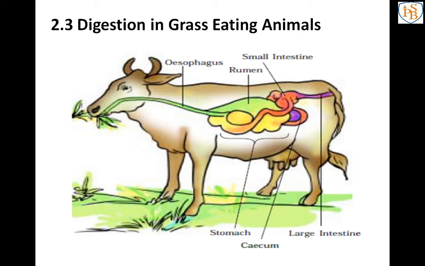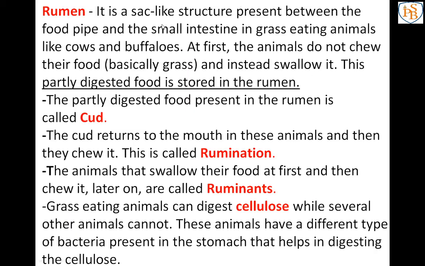Understood how the grass eating animals eat? See, the rumen is a sac like structure present between the food pipe and small intestine in grass eating animals like cows and buffaloes. At first the animals do not chew their food; instead they swallow it, and the partly digested food is stored in the rumen and is known as cud.